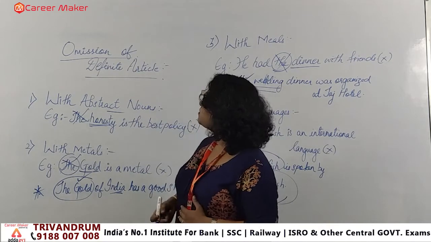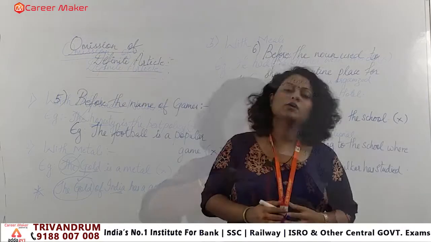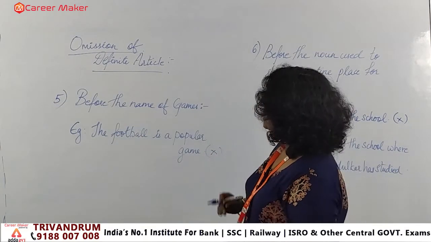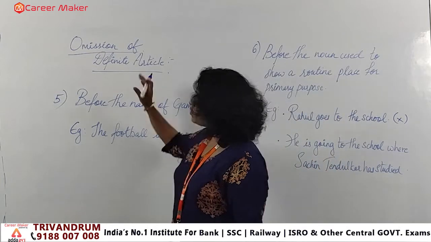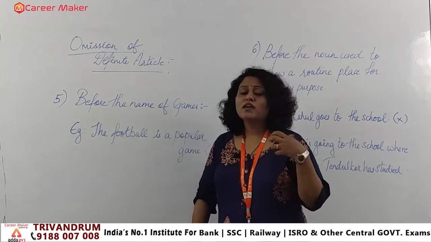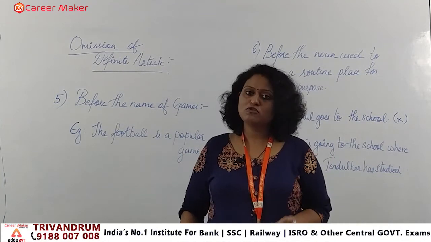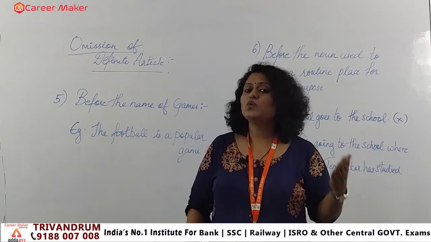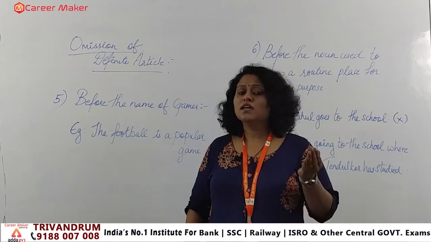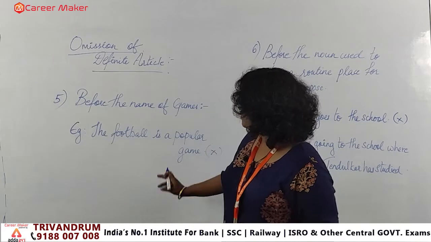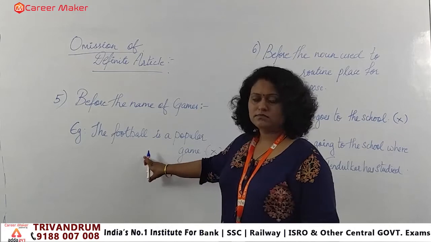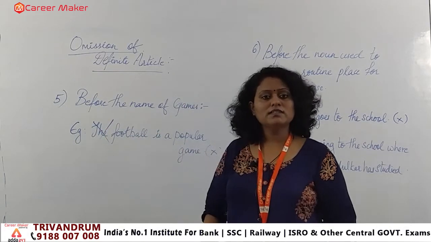We'll move on with some more omissions of the definite article. So we saw some omissions, the last two omissions based on the definite article. The fifth part of omission that we have is before the names of games. If you are using a game in a statement, you do not need to use the definite article. That means you have to omit the definite article if you are placing the name of a game. Like "The football is a popular game." So what have I used? The football. So it's wrong. Not using "the," okay.